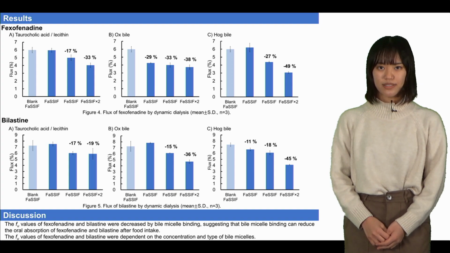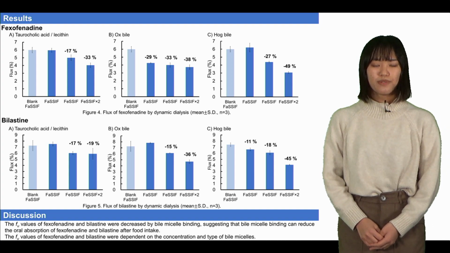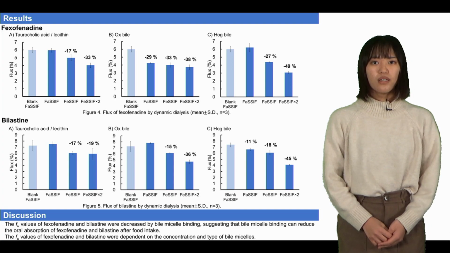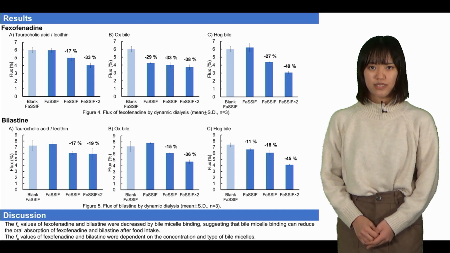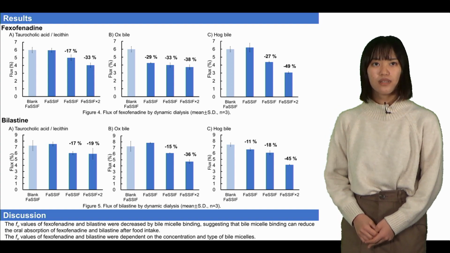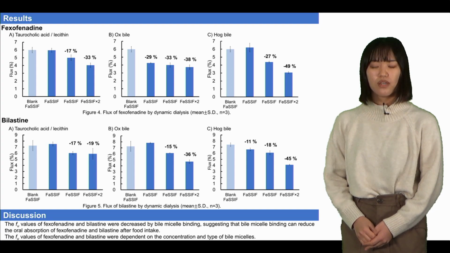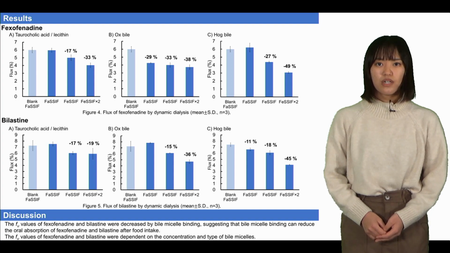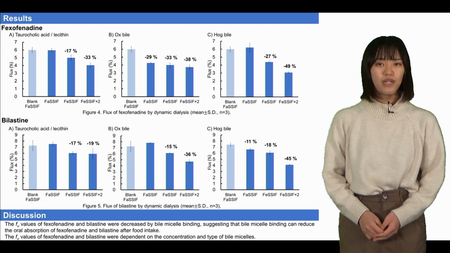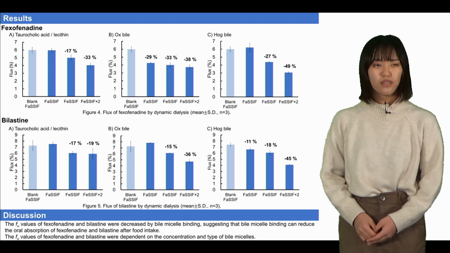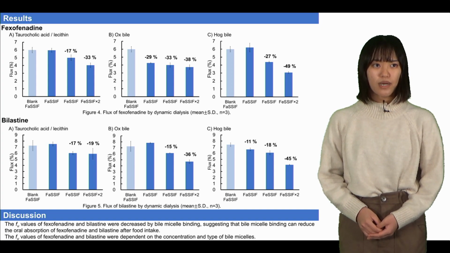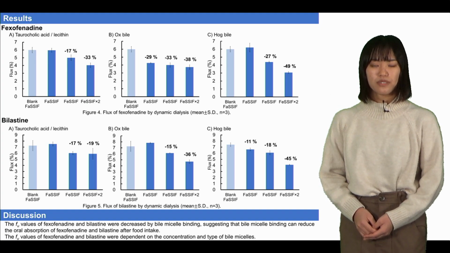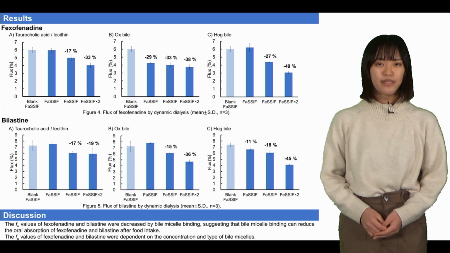In the case of bilastine, each bile micelle decreased the free fraction value, but they were less than clinical data, and each twofold concentrated bile micelle decreased more than the base bile micelle. Based on the above result, we can say that bile micelle binding can reduce the oral absorption of fexofenadine and bilastine after food intake. Moreover, the free fraction value of fexofenadine and bilastine were dependent on the concentration and type of bile micelles.